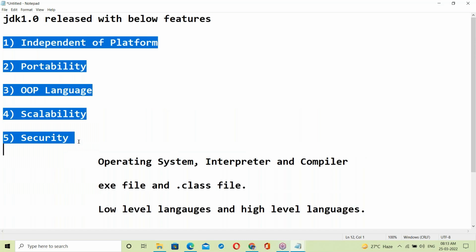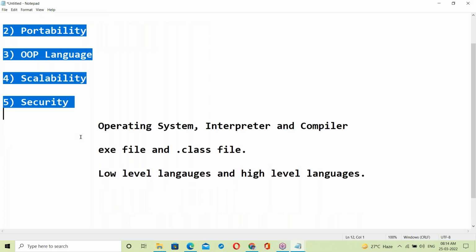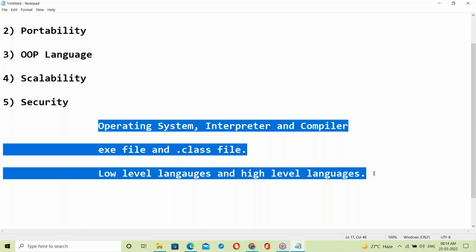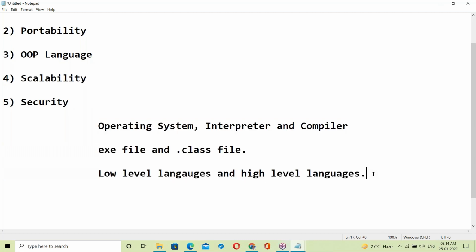One second. These basics are compulsory for you. Even guys with 10 years of experience don't know them properly.